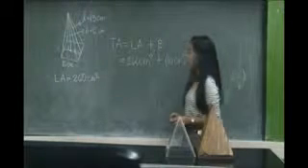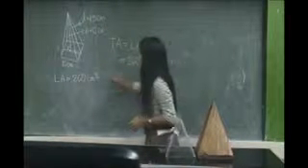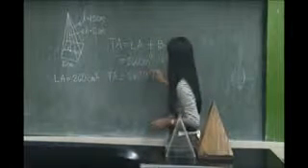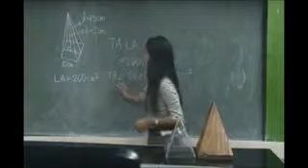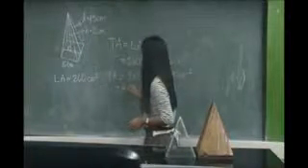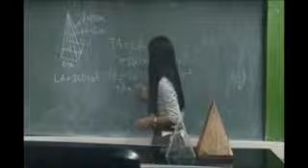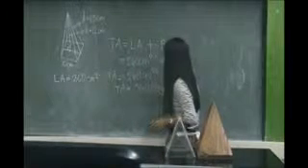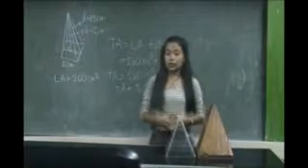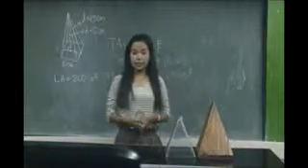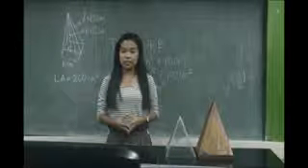By simplifying, 260 square centimeters plus 100 square centimeters. By adding, we will get a total surface area equal to 360 square centimeters. Therefore, the total surface area of the pyramid is 360 square centimeters.